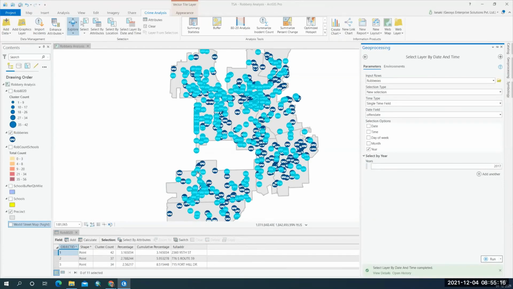So can you see, the dark blue ones are the total robberies, and the highlighted ones in the light sky blue color are the robberies which occurred in the year 2017. So now what I will do is I will save this layer.